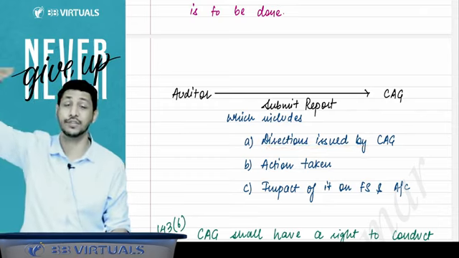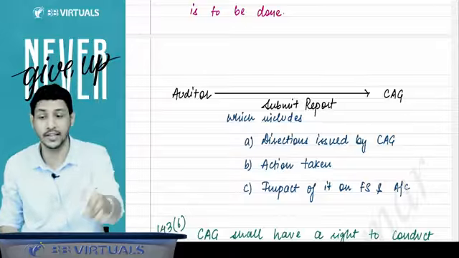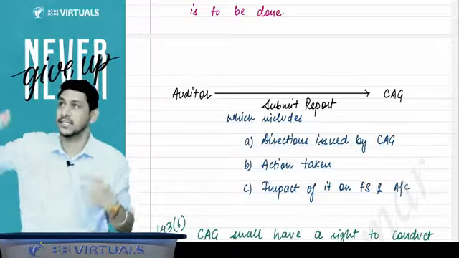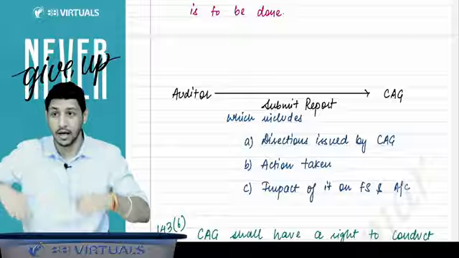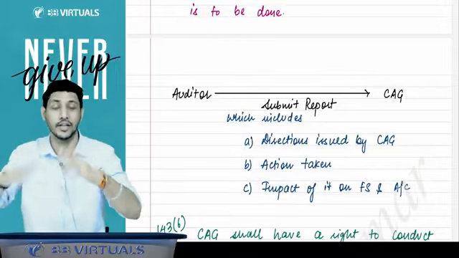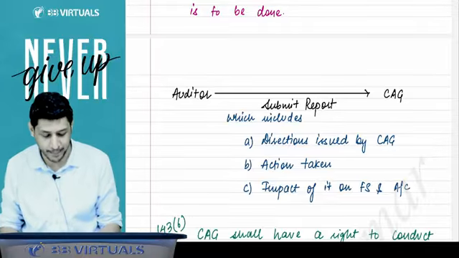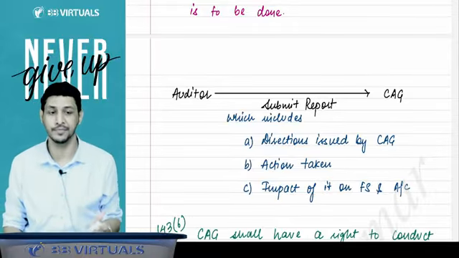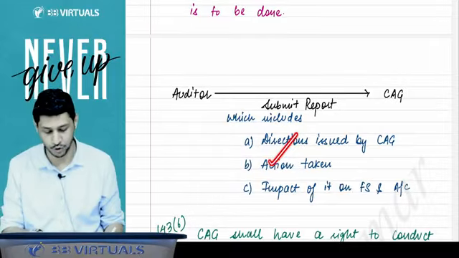Like, what are the directions which were issued by the CAG, that you should do the audit in so and so manner? How the auditor has taken care of those directions, how the auditor actually acted, what action was taken by the auditor, and what is the impact on the financial statement. You have to tell this in the audit report.